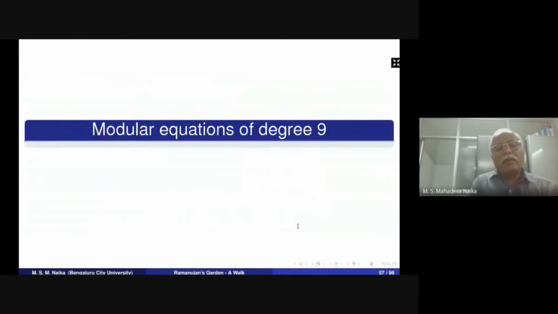Again we obtained these modular equations because Ramanujan recorded these types of modular equations in his second notebook and last notebook. So we are very eager either to solve the modular equations recorded by Ramanujan or to obtain some new modular equations of the same type. Then the modular equations of degree 9 we obtained.